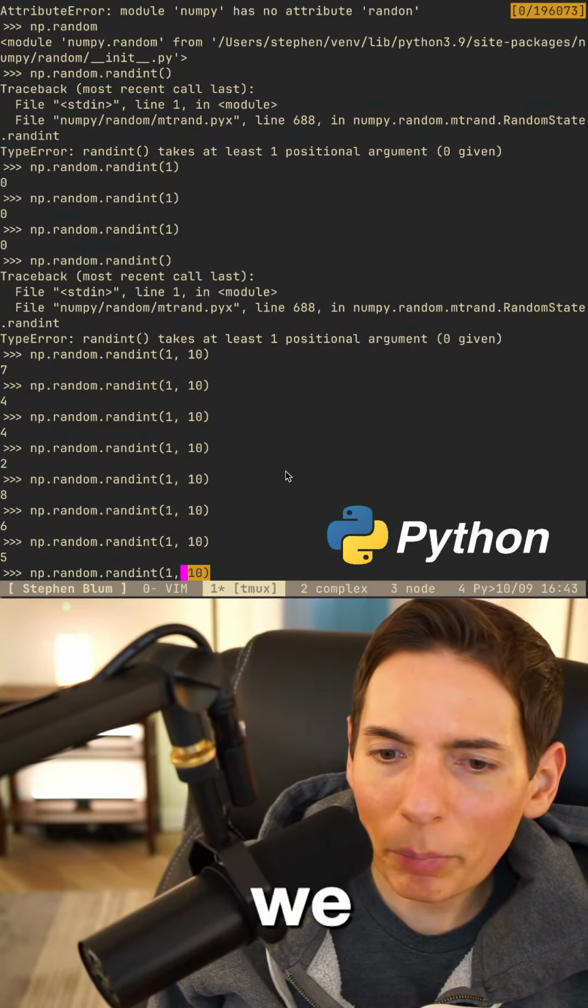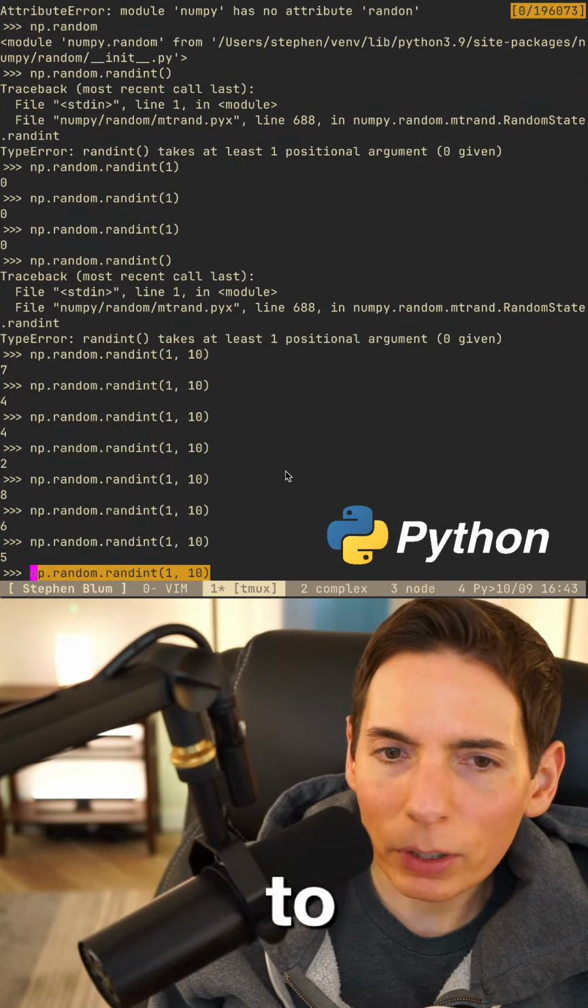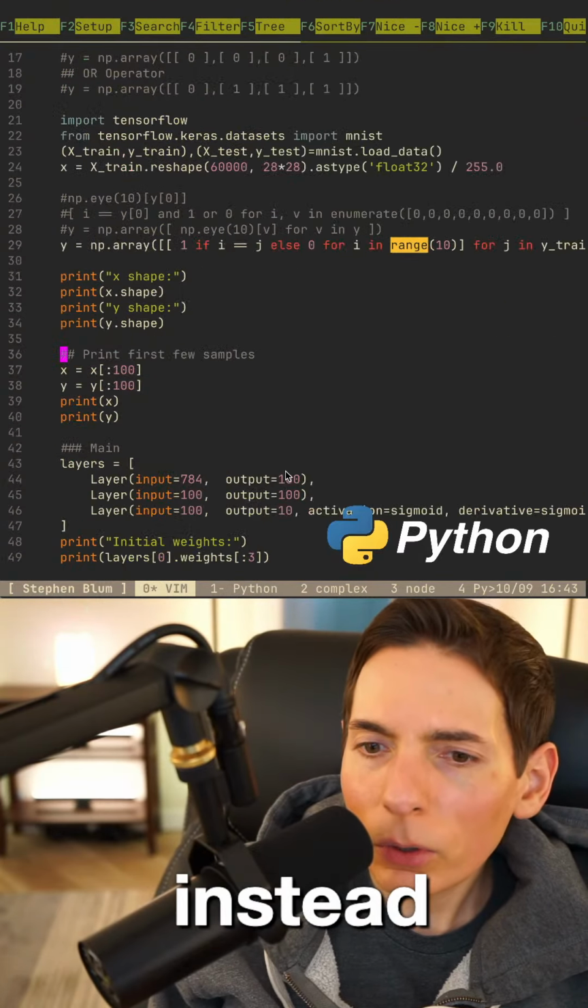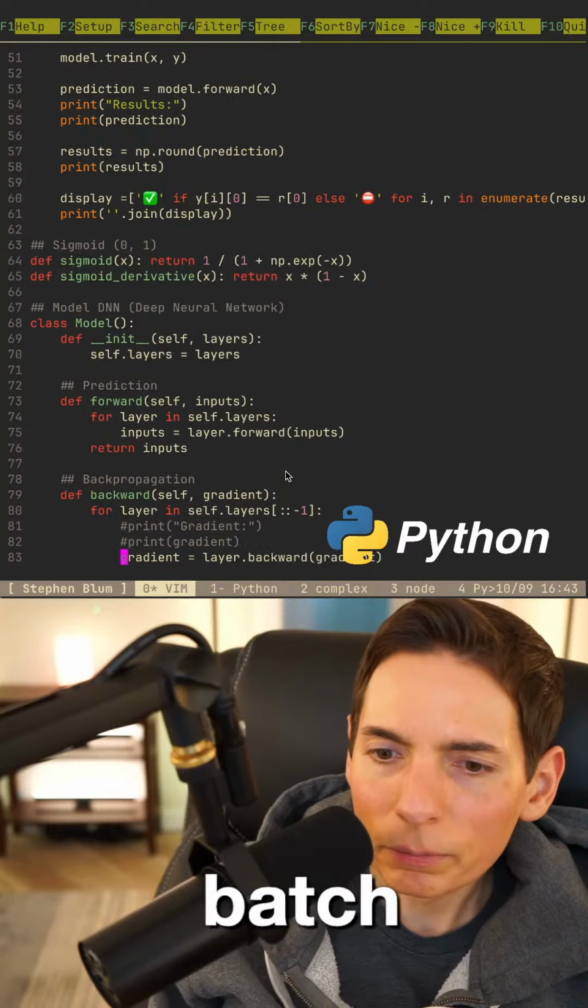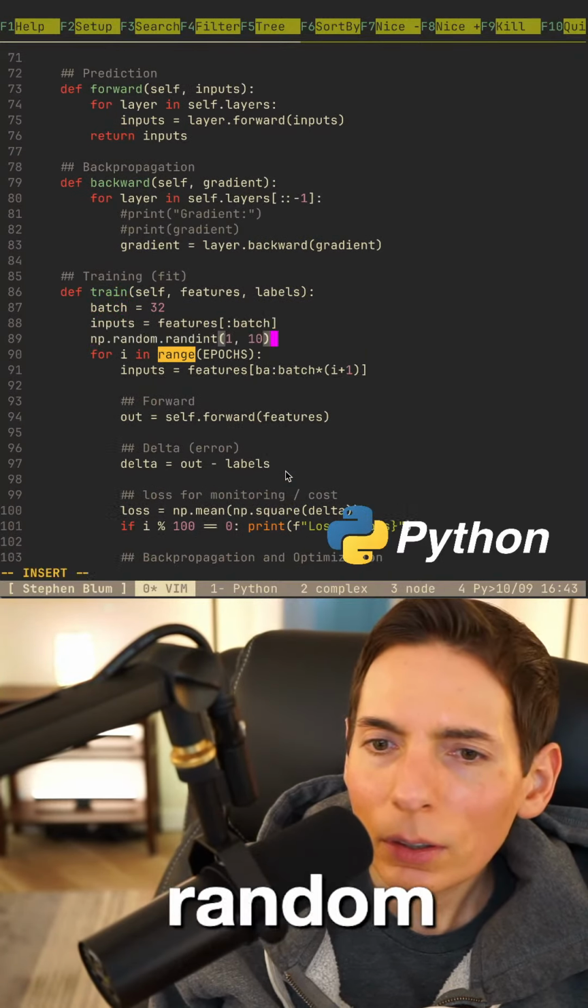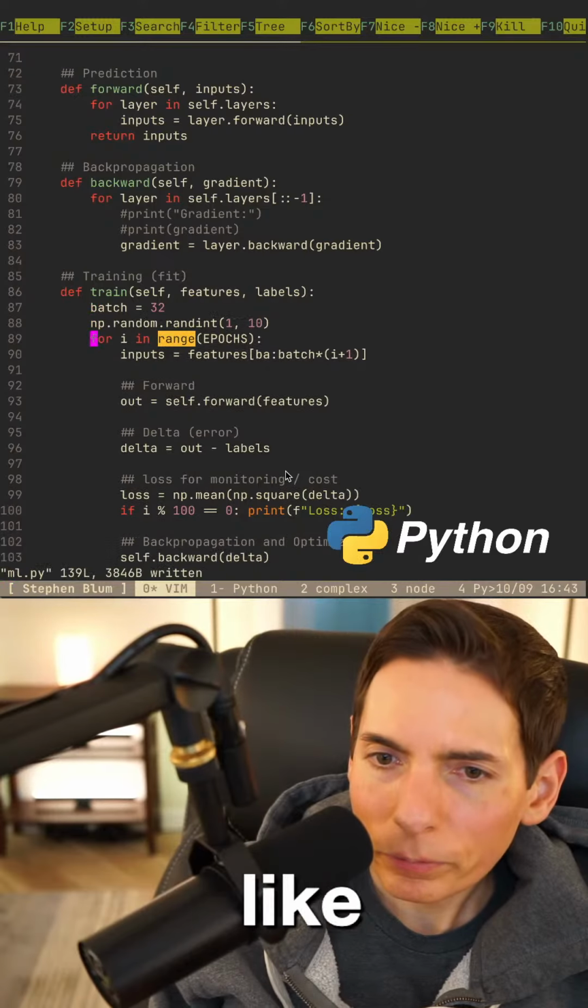So we can just use NumPy. We don't have to import math or anything like that. There we go. So we can just do this instead. Where is our batch at? Here we go. Get our batch going. So we've got a random. So see here, random like that.